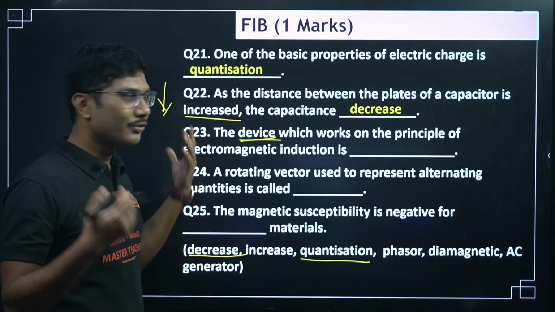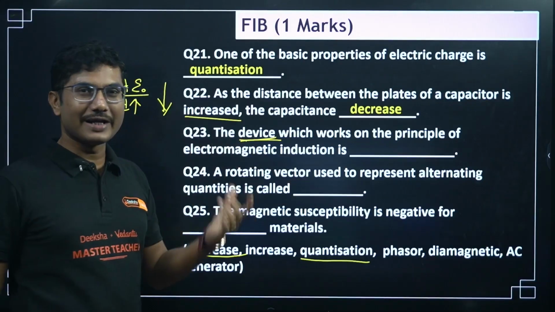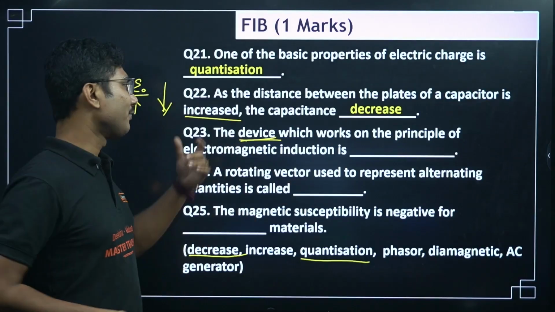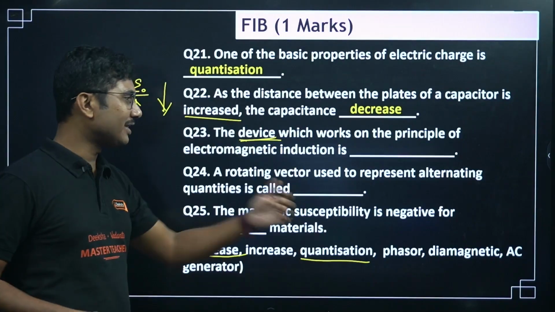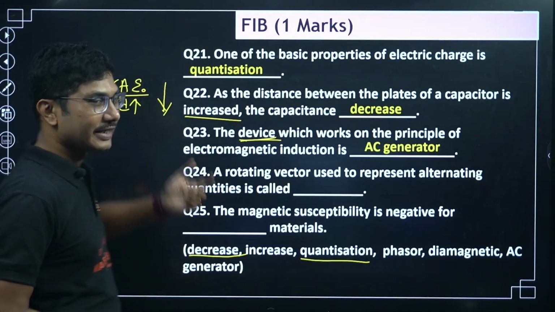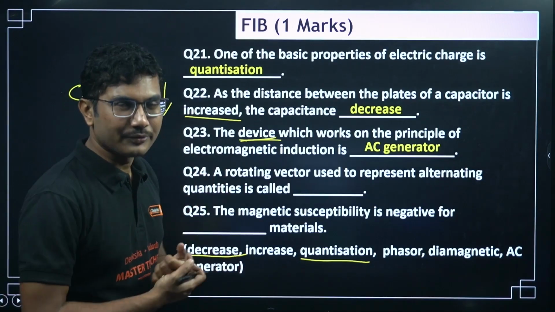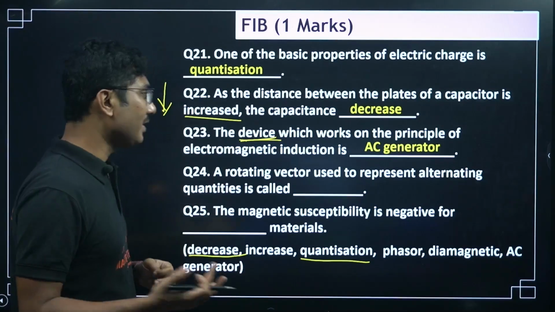So even if you don't know the correct answer, you just find out what is the meaning of it. Device means some machine. If you find out what machine is mentioned in this, only AC generator is a device. So AC generator, we can blindly answer it even if we don't know the meaning of these sentences. In some cases it will be very, very helpful.